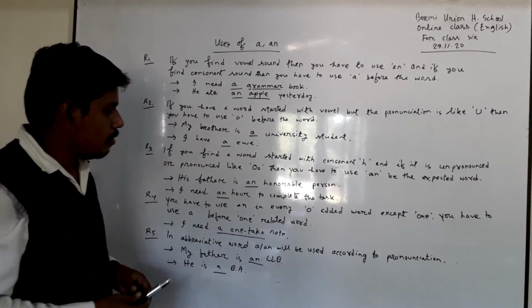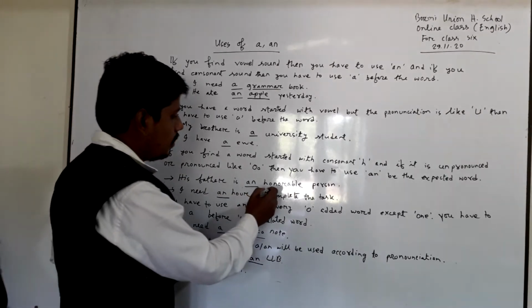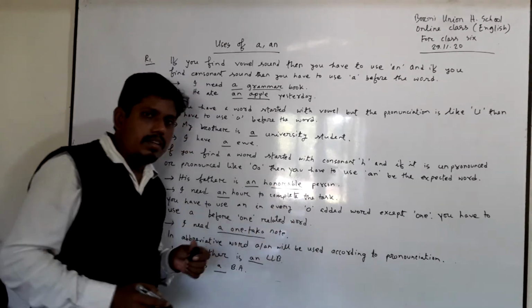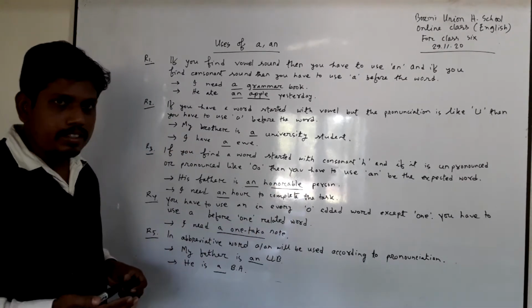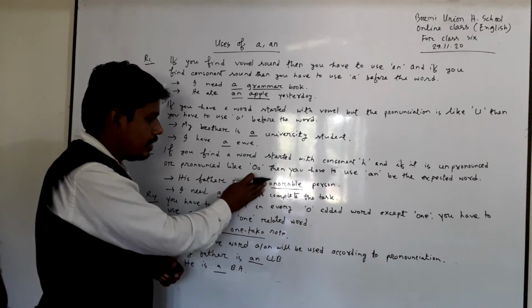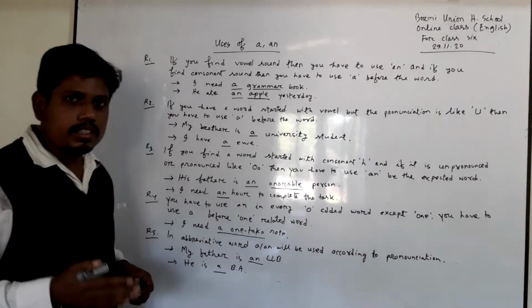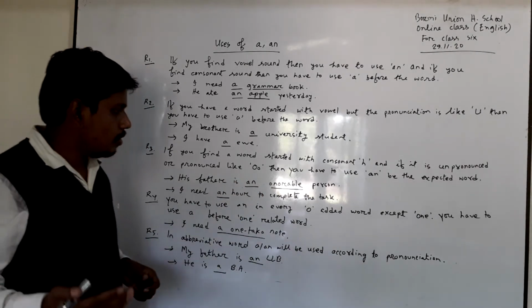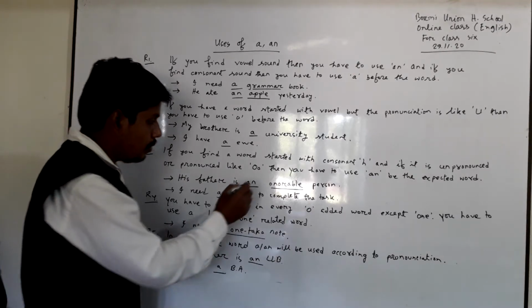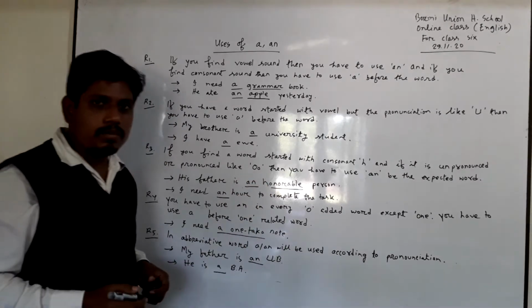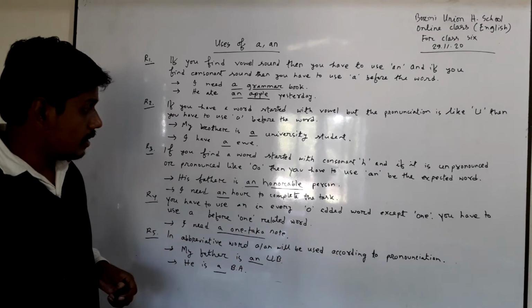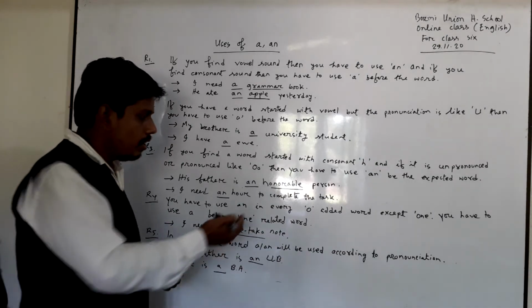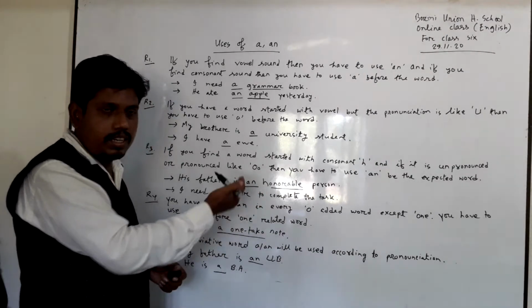In this sentence, you find the word honorable, but the word starts with H. If you delete H, then what's the pronunciation? The pronunciation is onorable. And if you use H, what's the pronunciation? The pronunciation is onorable. So H is unpronounced here.